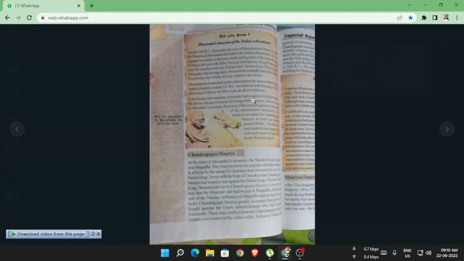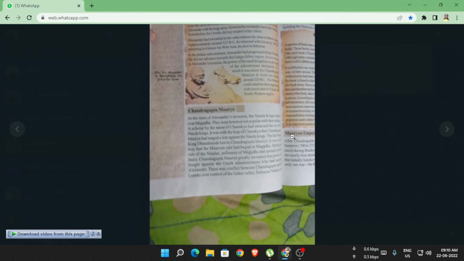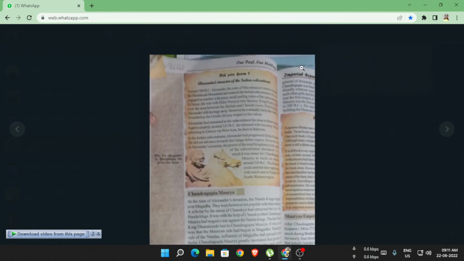Also read how Alexander invaded India, and what an empire is. In the next class I will teach about Chandragupta Maurya. So for today it is enough.